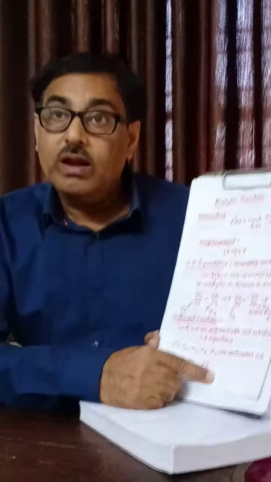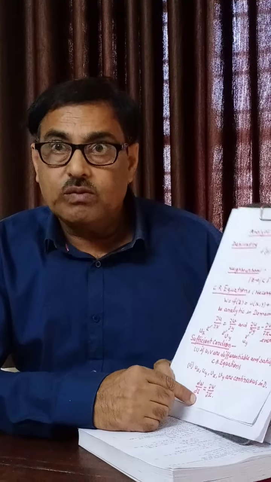proceeding, and finally we get that the function is analytic, and in the result we find that it comes out in the form dw/dz is equal to del w/del x. It is a very nice and important result for the analytic function chapter.